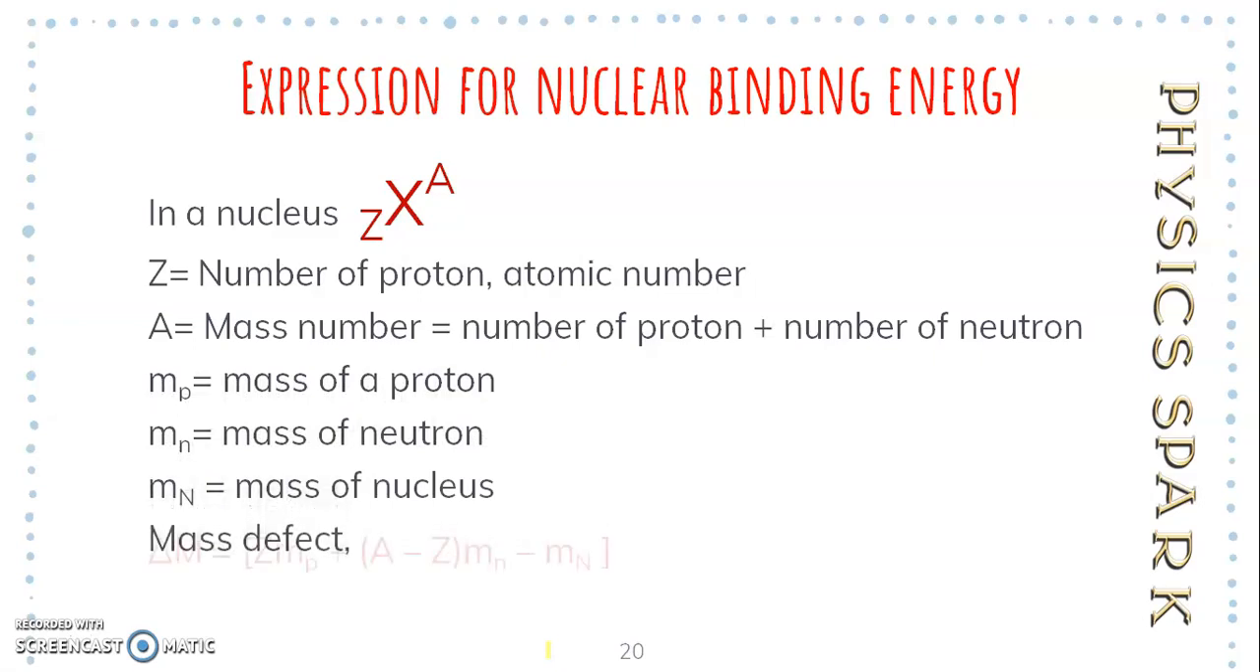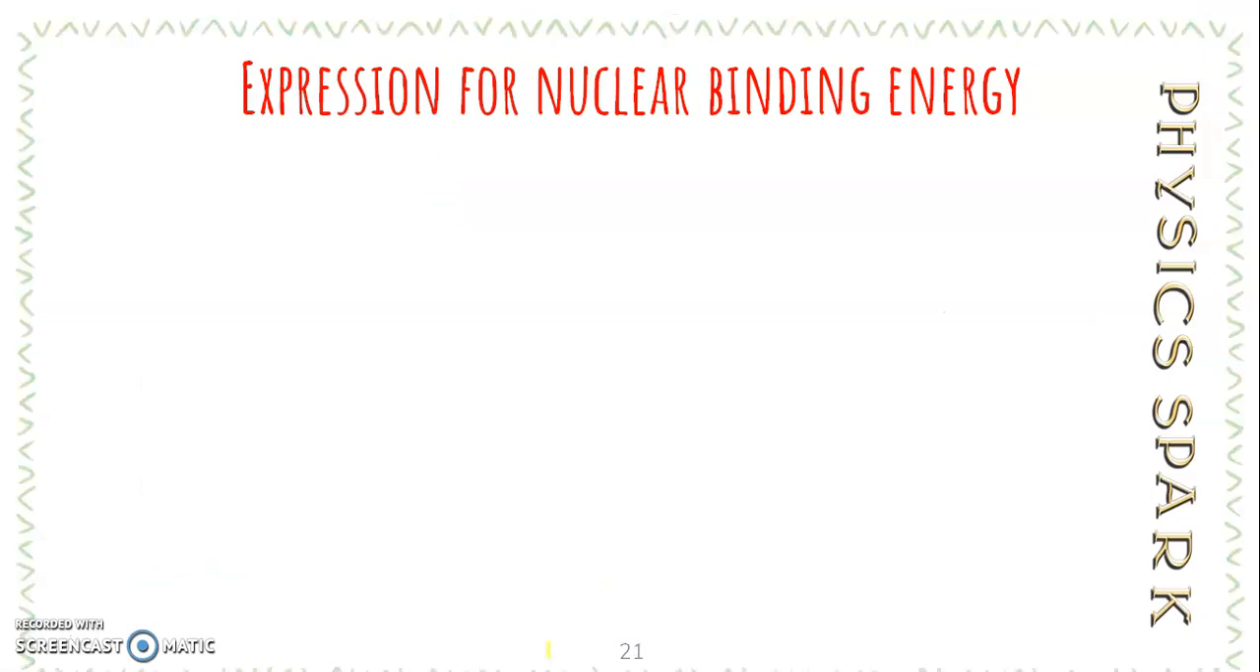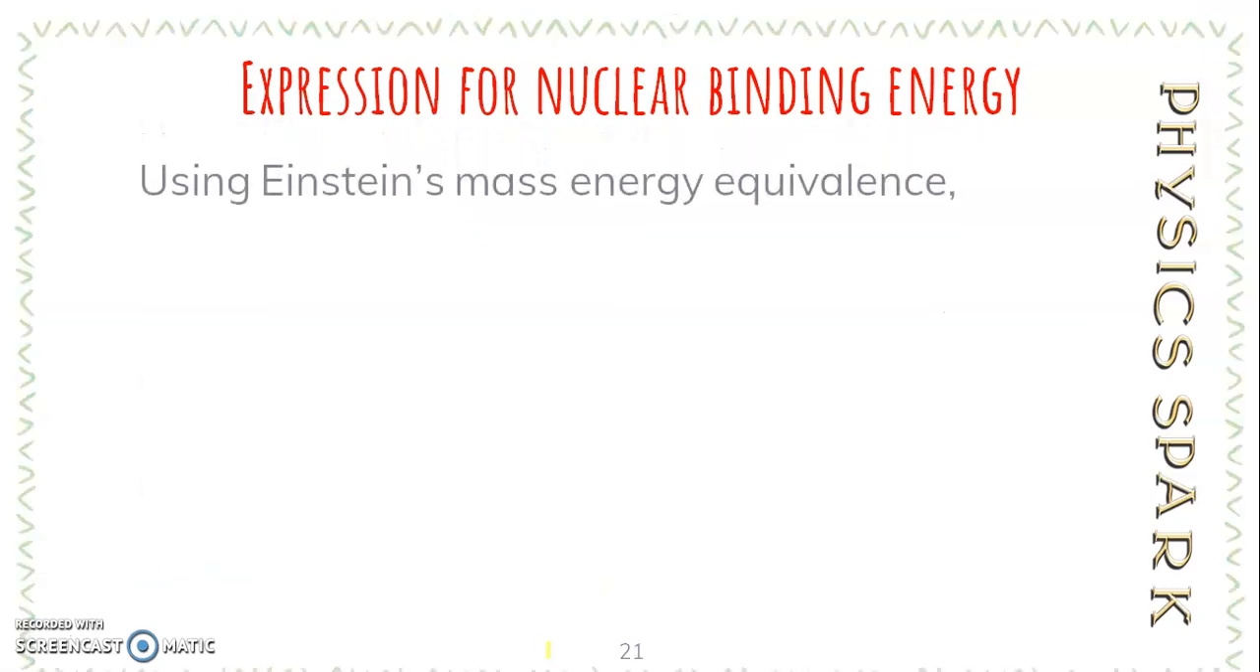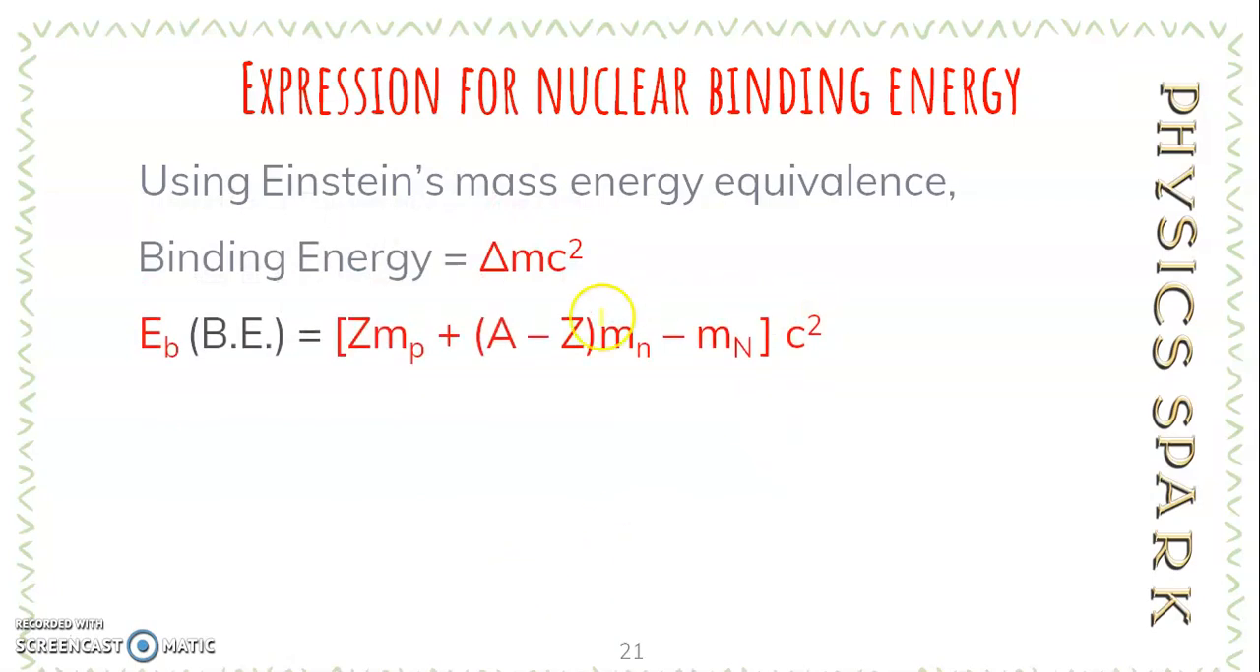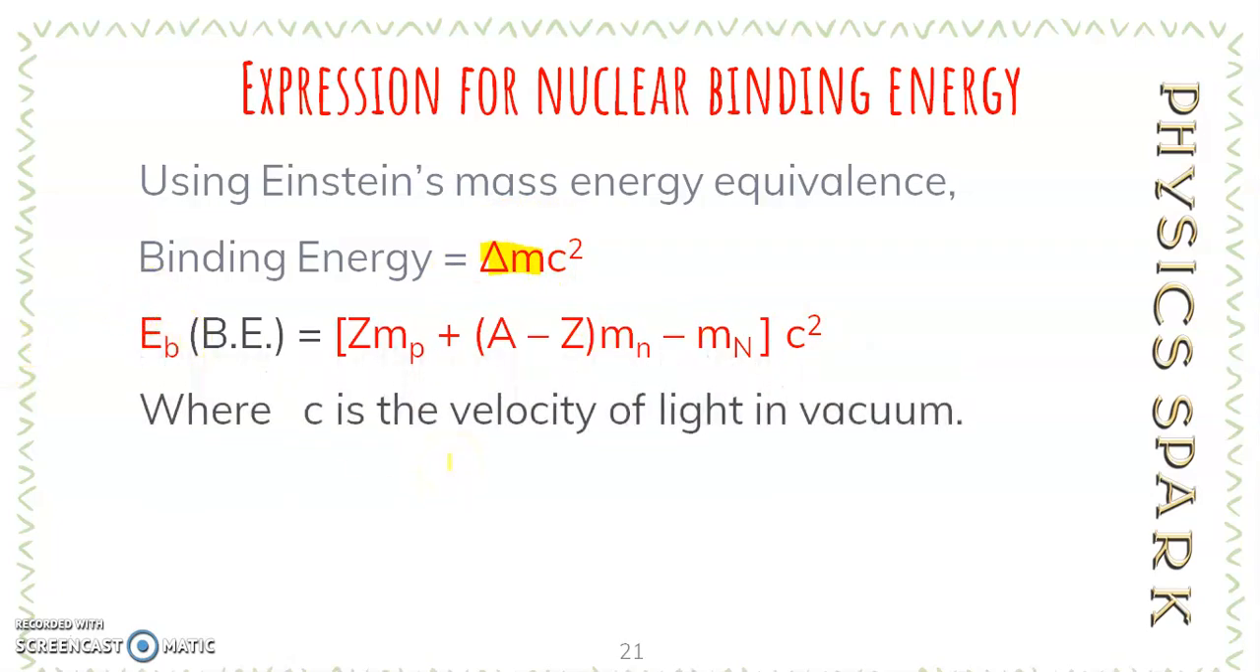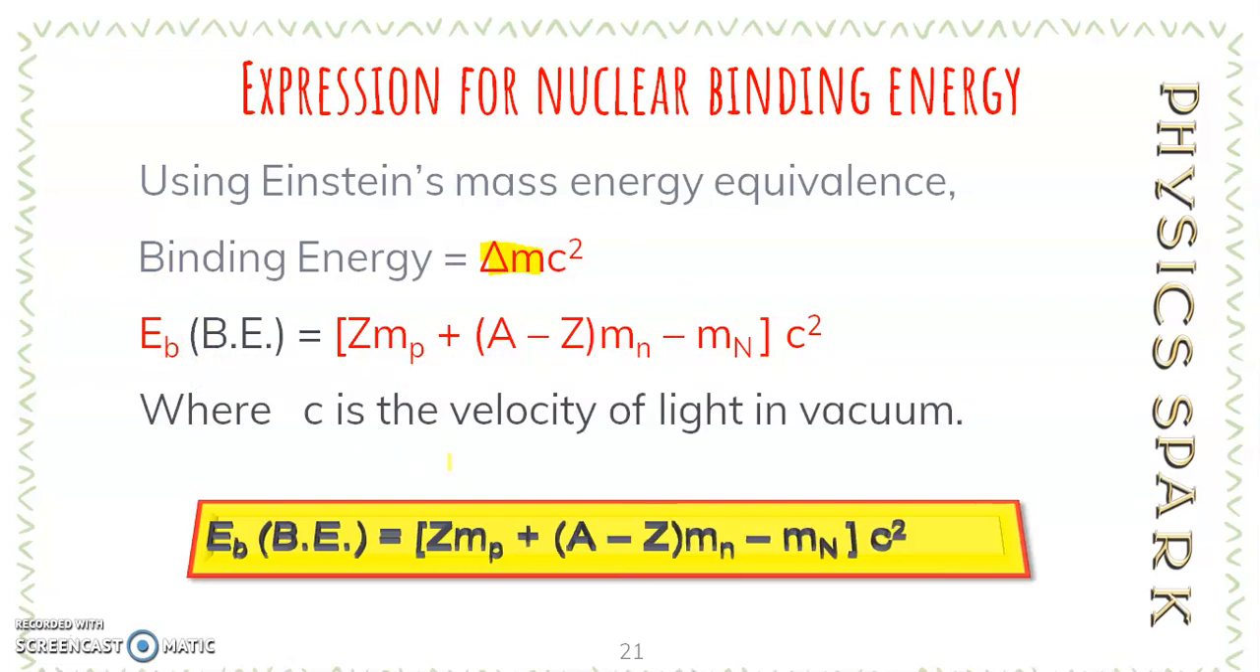Then the mass defect formula is this, and using Einstein's mass energy equivalence, binding energy is equal to delta M into C square. Here put the value of delta M, that is mass defect, and multiply it with C square. You will get the binding energy expression. Here C is the velocity of light in vacuum.